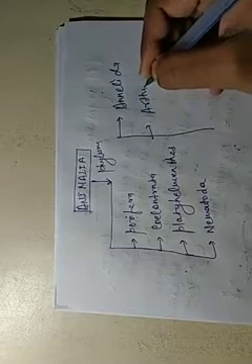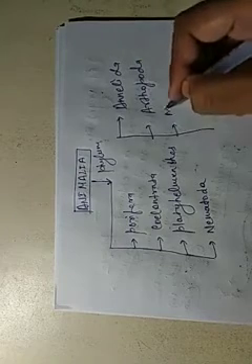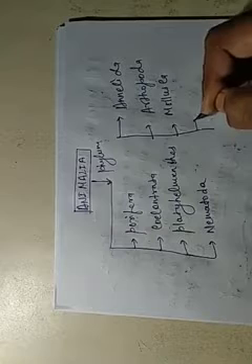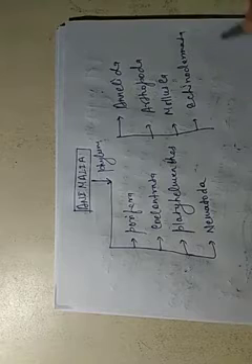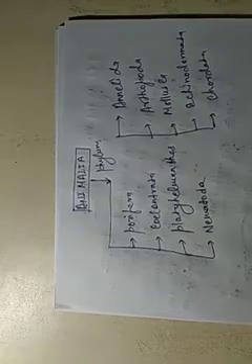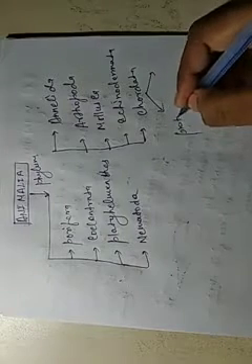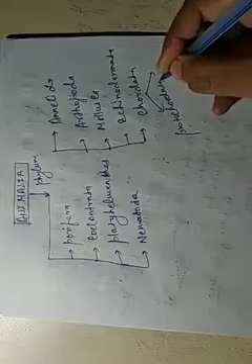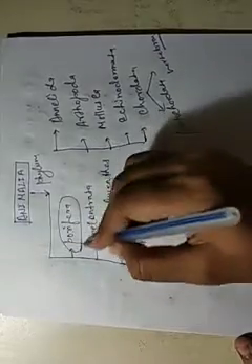Then Arthropoda. Mollusca. Echinodermata. Chordata. And Chordata is also divided into Protochordata and Vertebrata. Protochordata and Vertebrata. So we come to the first phylum, Porifera.